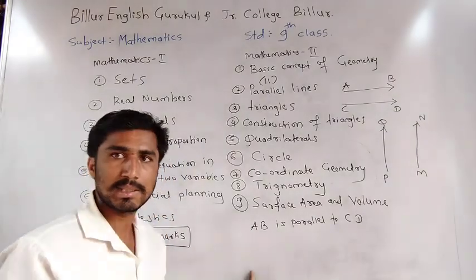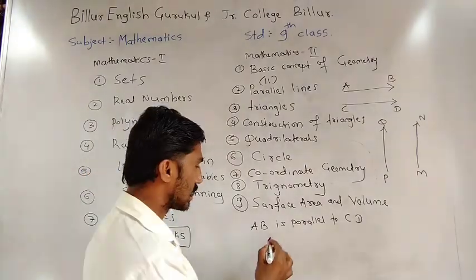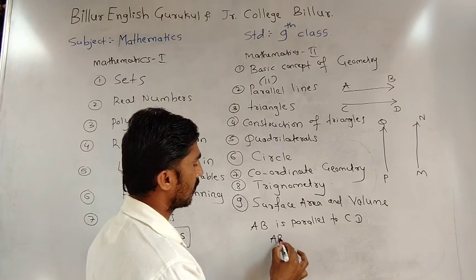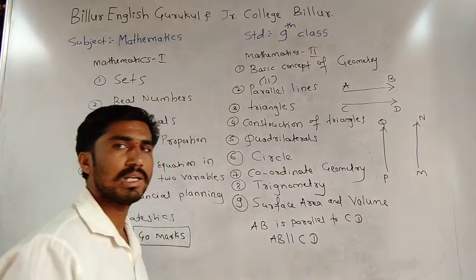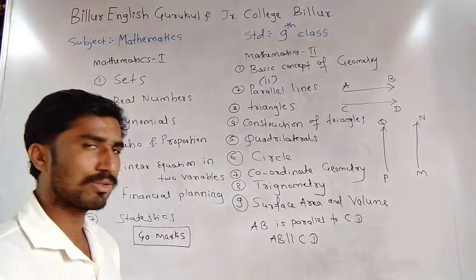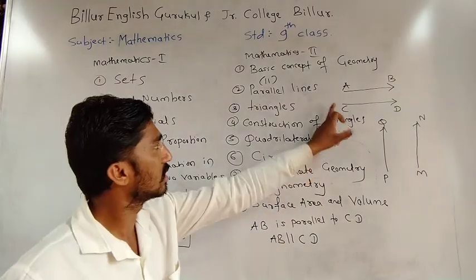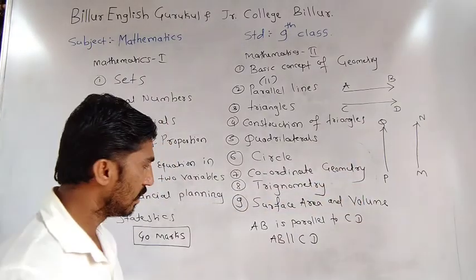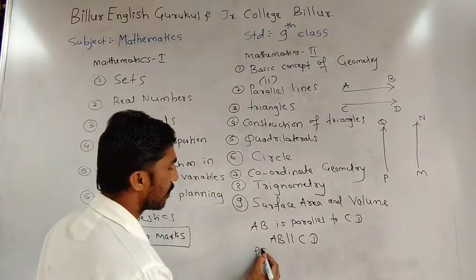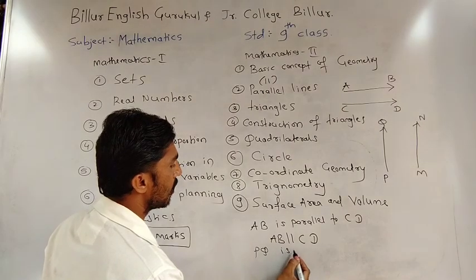This is the mathematical symbol. Simply, AB is parallel to CD. Next, PQ is parallel to MN.